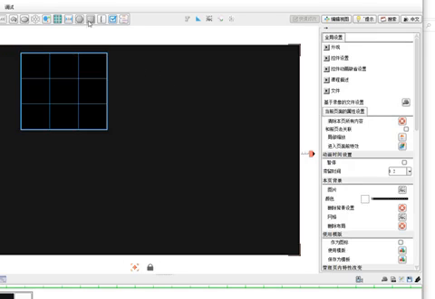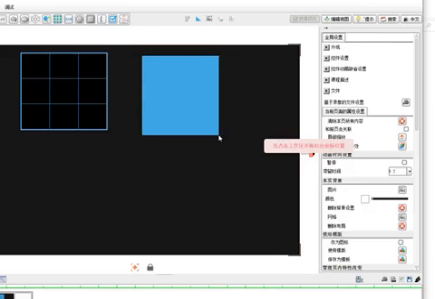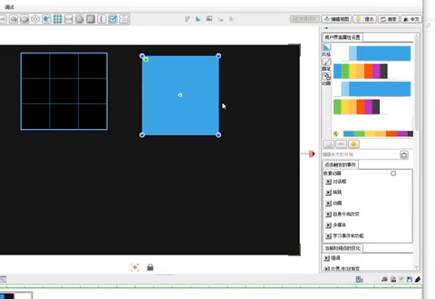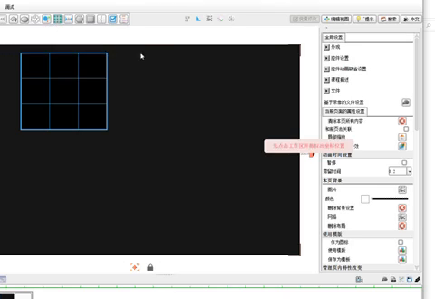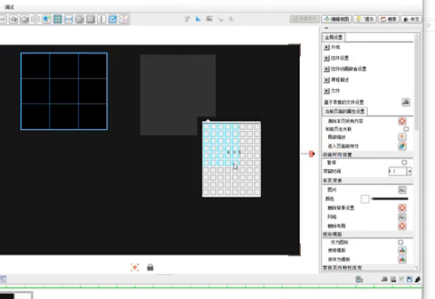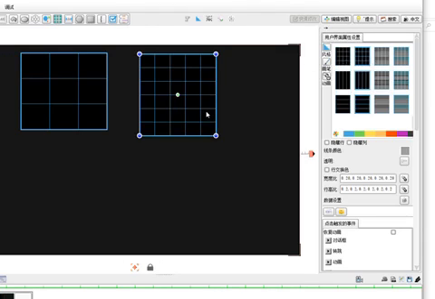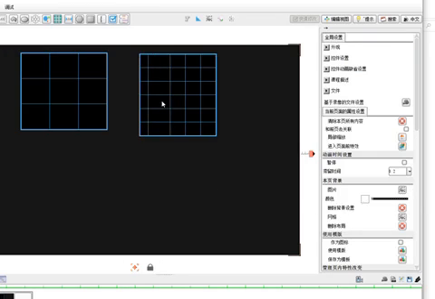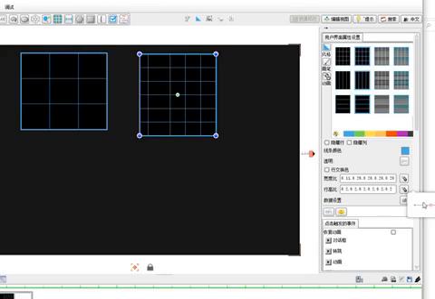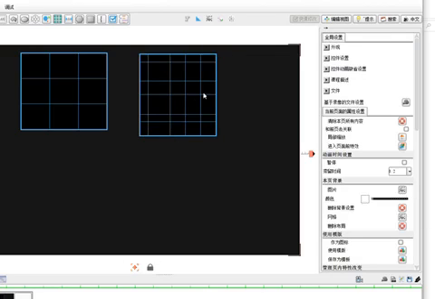We can also give another example. For example, we can create another table. Suppose it is here. I made a mistake. After dragging it out, suppose it is a 5 by 5 table. In this case, each row and column of the table has the same default value. Each column is the same. We can modify it here. Modify the row spacing and column spacing. Let's make the modifications. The ratio of this box can also be modified. The ratio of the row spacing can also be modified.